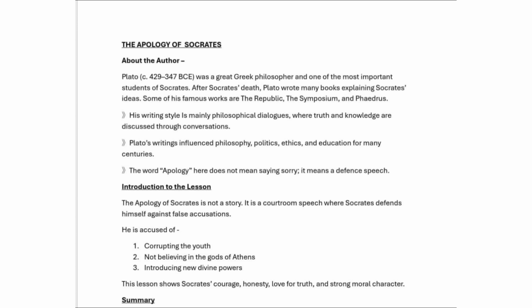Clear? His writing is mainly philosophical dialogues where truth and knowledge are discussed through conversations. Whatever conversations they had in the books, they were discussing truth and knowledge. Plato's writings influenced philosophy, politics, ethics and education for many centuries.